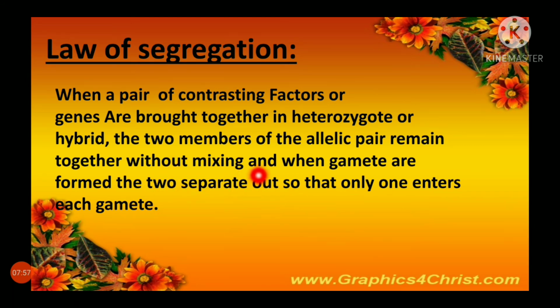Segregation means separation. If you are taking the shape and the color, you will be differentiating the plant basing on their color. For example, rose plant. You can see the leaves are similar, but when you go and ask a person who is selling the plant, he will tell this is red rose, this is pink rose, this is yellow rose. So he is differentiating them or separating them so that it will be easy for us to take them.